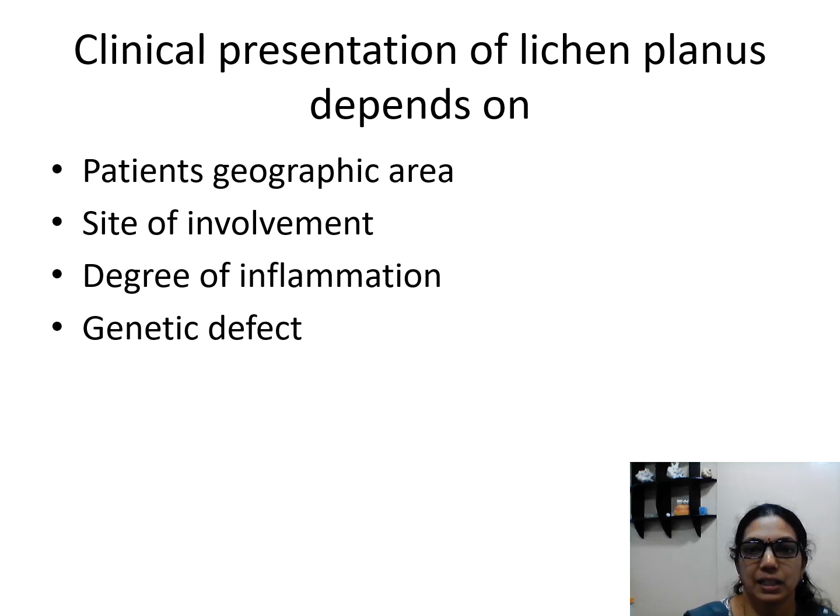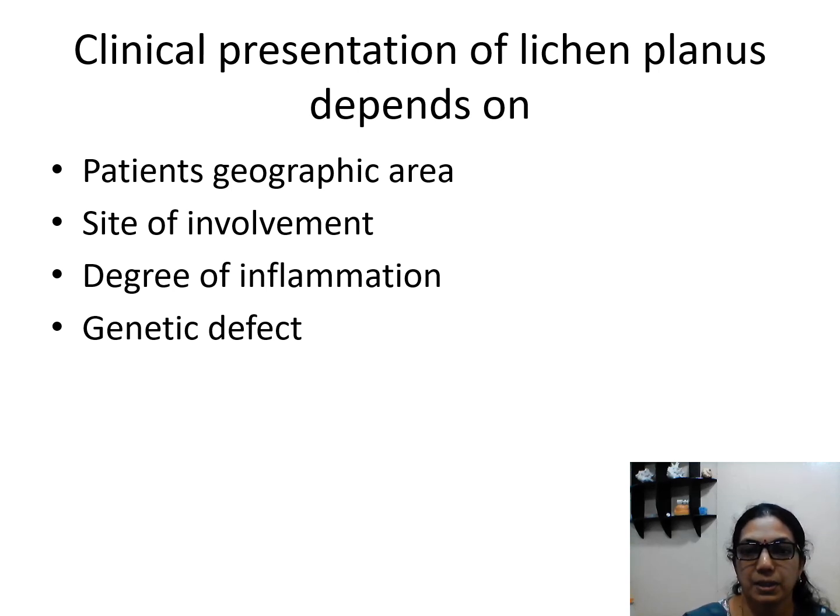Next, the clinical presentation of lichen planus depends on what? It could depend on the patient's geographic area, in which country or continent they are living, or the site of involvement, like buccal mucosa, gingiva, palate, or which part of the mucosa is involved, or the degree of inflammation, or genetic defect.